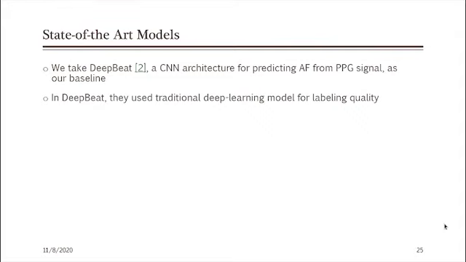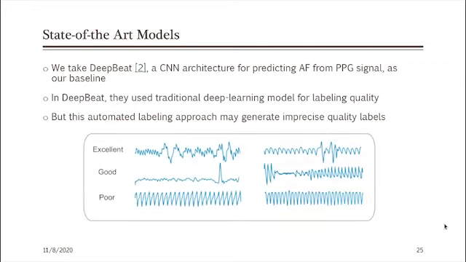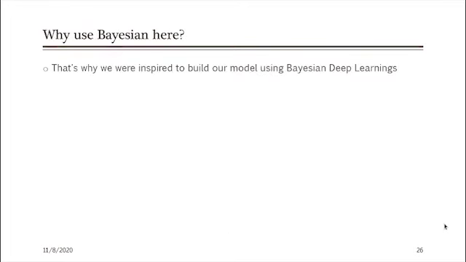In DeepBit, they use traditional deep learning models for labeling quality, but the problem is that the automated labeling approach generates some undesirable and imprecise quality labels. As you can see, signals with the excellent label don't seem to be noise free, whereas signals with the poor label seem to be quite good. So the automated labeling approach doesn't quite work here. So that's where our model comes into the picture.